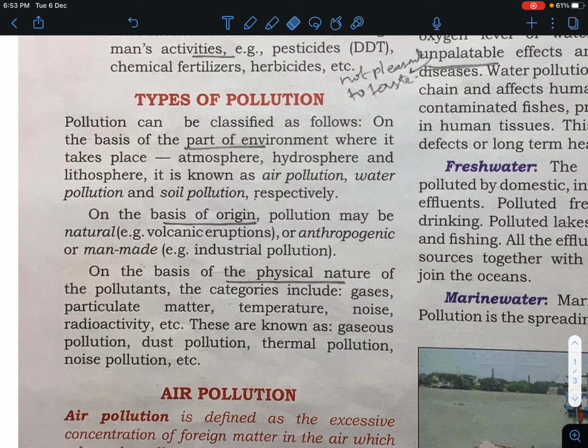Now we are going to divide the types of pollution. Pollution can be classified as follows. On the basis of the part of the environment where it takes place: atmosphere, hydrosphere, and lithosphere. These are known as air pollution, water pollution, and soil pollution, respectively.